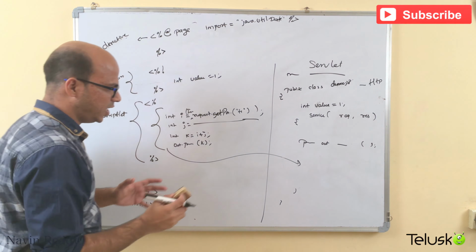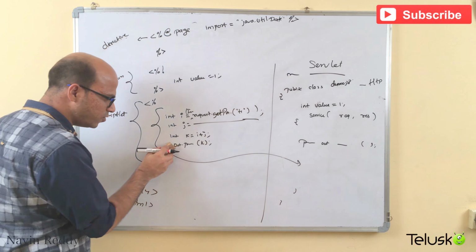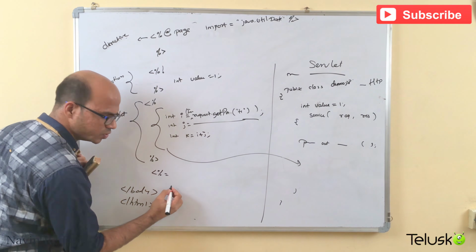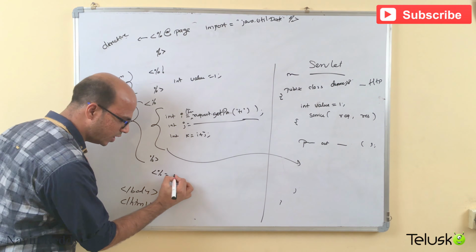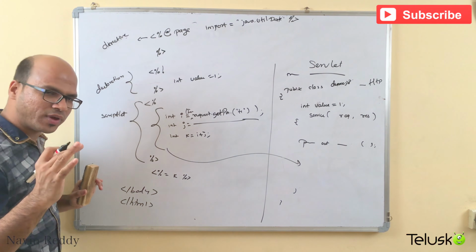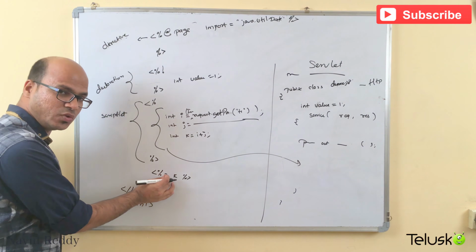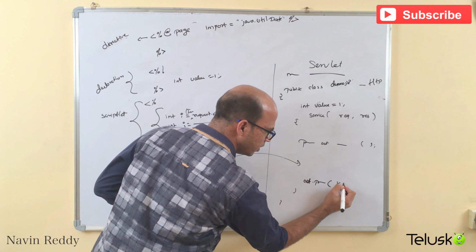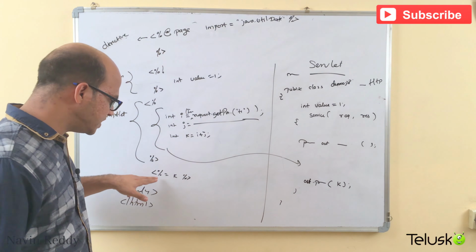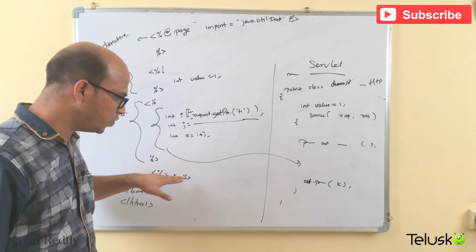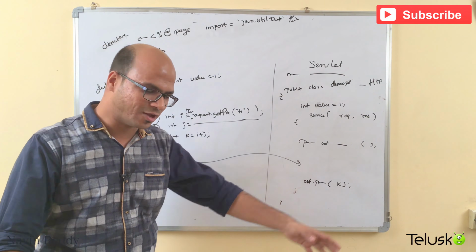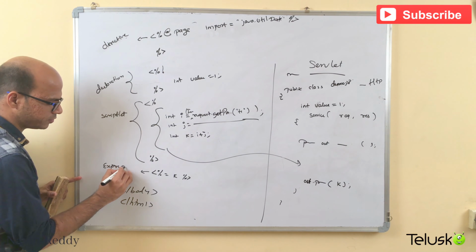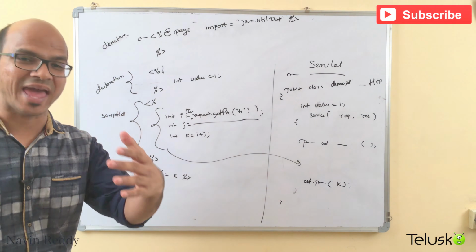Yes, we have. So let's say if you want to print something, so instead of using out.print, we can also use angular bracket equal to. So we have to use <%= k %>. So whatever you write inside this tag, which is <%=, will go inside your out.print, right? Is that awesome, right? So this tag here is called as expression. So we have 4 types of tags in JSP.